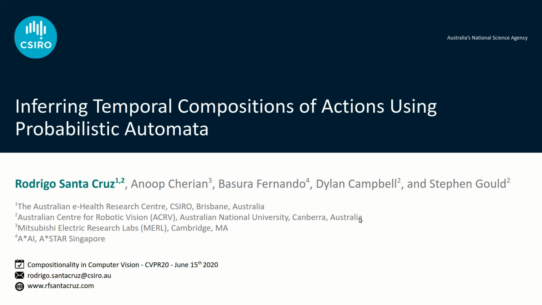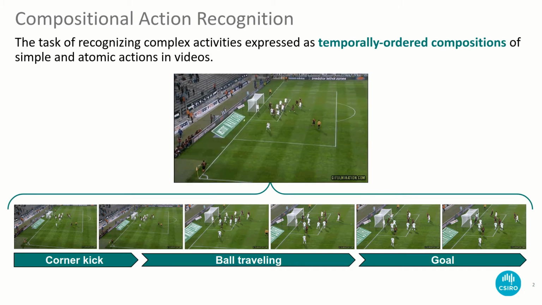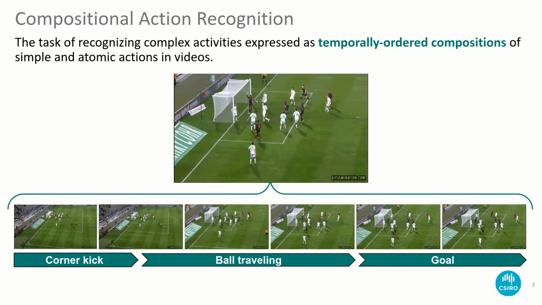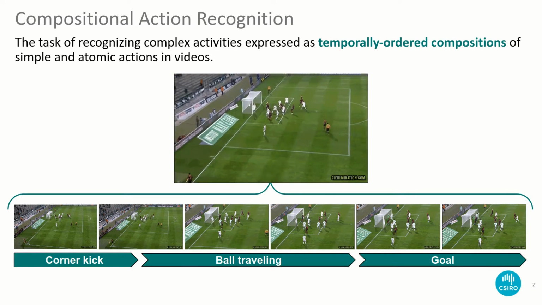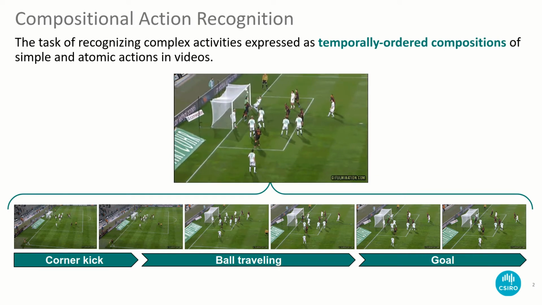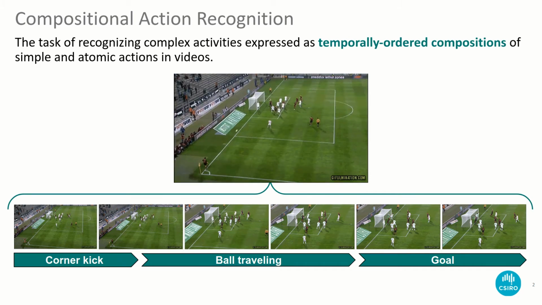Inferring Temporal Composition of Actions using Probabilistic Automata. In order to set the stage, I want you to realize the fact that real-world human activities are often complex combinations of simple and atomic actions. Take an Olympic goal in a soccer match as an example. It can be described as a sequence of corner kick, the ball traveling, and goal.